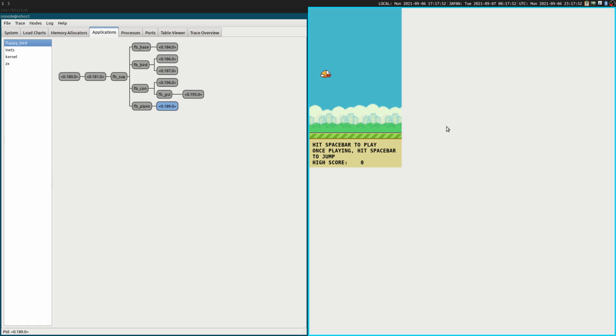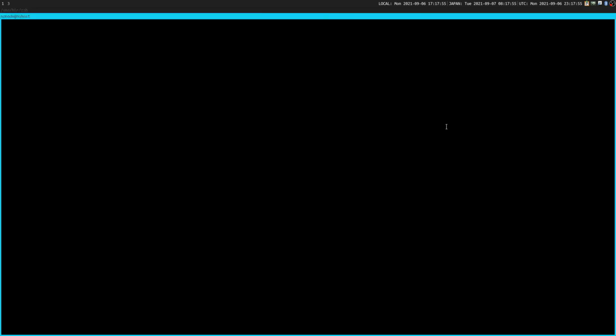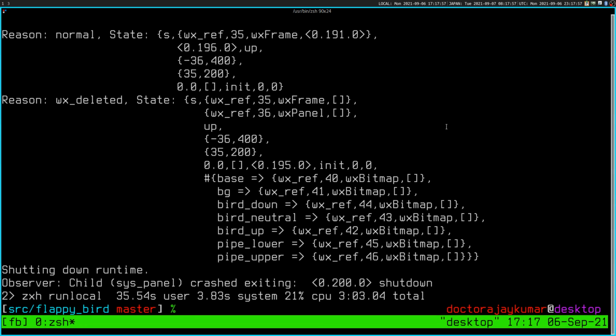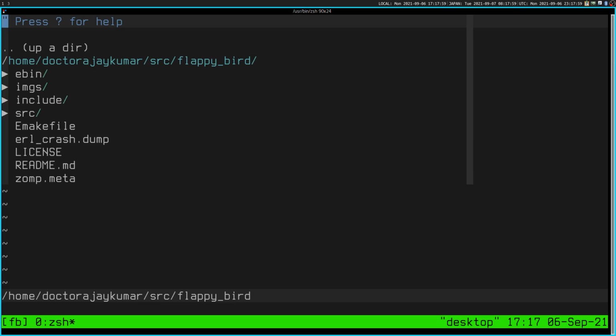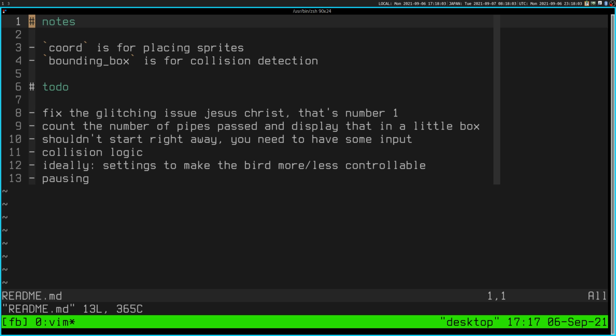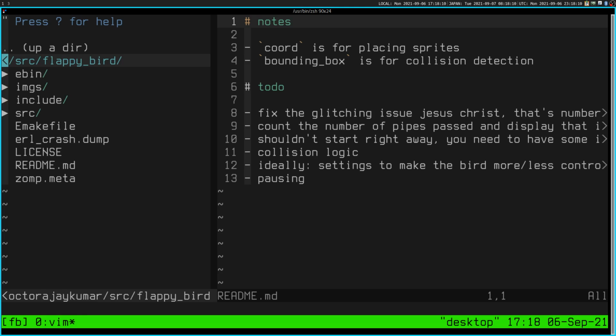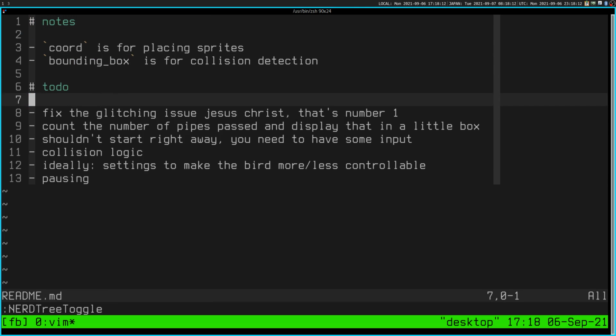So, you see how the game works, you see what's going on. Let us dig into the code. So, what did I write in the README? These are just notes. I did fix the glitching issue. Alright, so for a while, there's no settings. I did get collision logic. For a long time, it had no collision logic, and so here, let's play again.